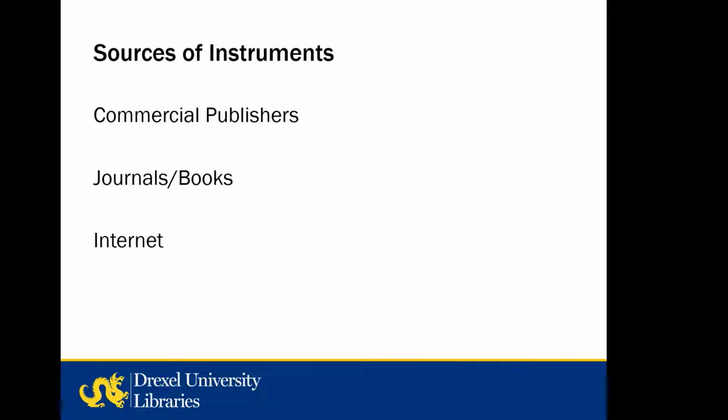Now, I'm probably going to say this more than once, but it bears repeating. Even if you find the instrument in an article or a dissertation appendices, unless otherwise stated, you still have to seek permission and then get that permission granted before you use it. So it's a good idea when you're searching for instruments to try to locate more than one, if possible, for your research, just in case they don't grant you permission to use your instrument of choice.